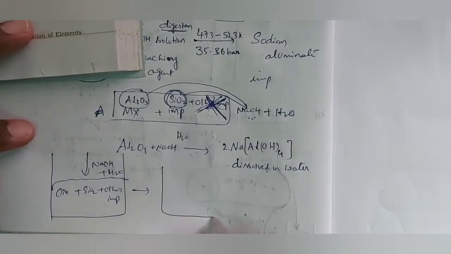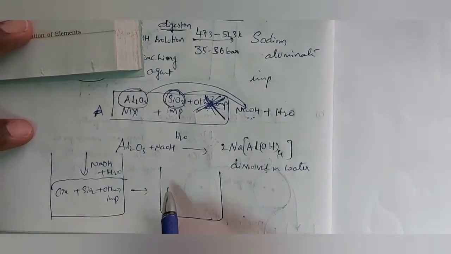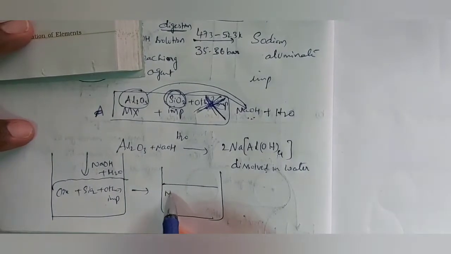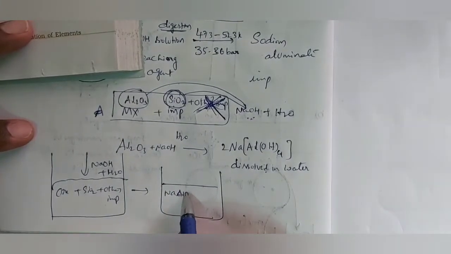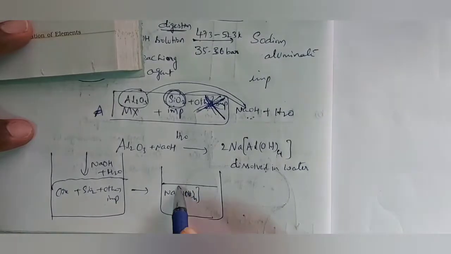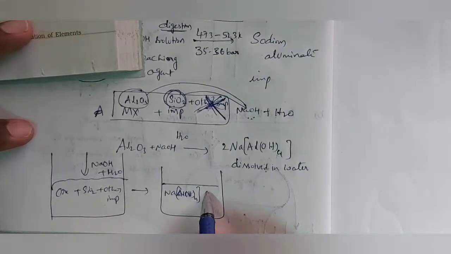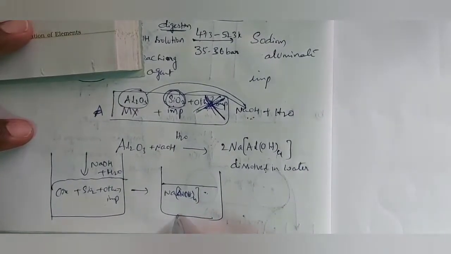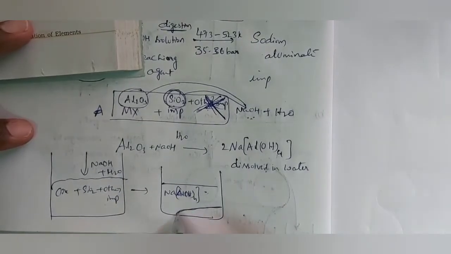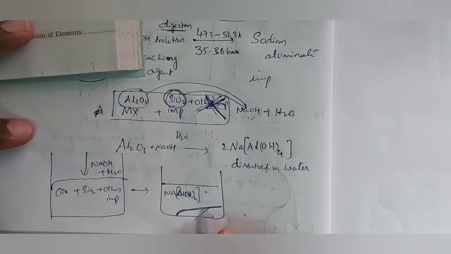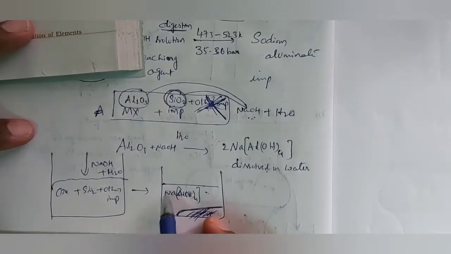This is converted to soluble Na[Al(OH)4], and SiO2 is also soluble along with this one, and other impurities are precipitate. So we will separate them by using the filtration method. Then this is dissolved in water only.